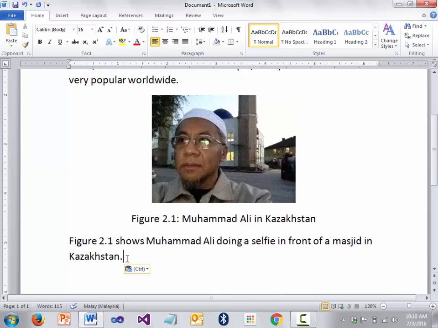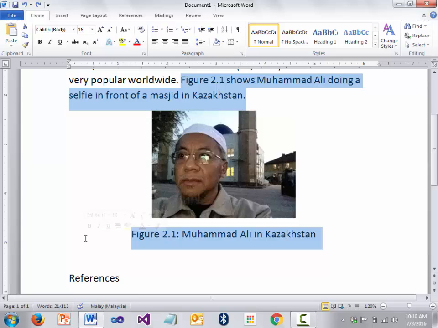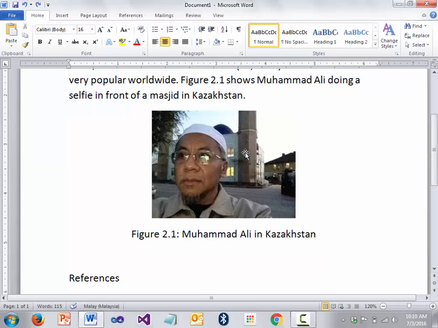This is wrong. Why? Because you have the image, then only you mention figure 2.1. You must put this before. So you mention first figure 2.1 shows blah blah blah, and then you have this particular image. So this must be put before the image.